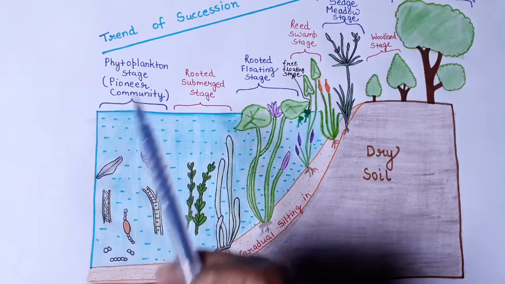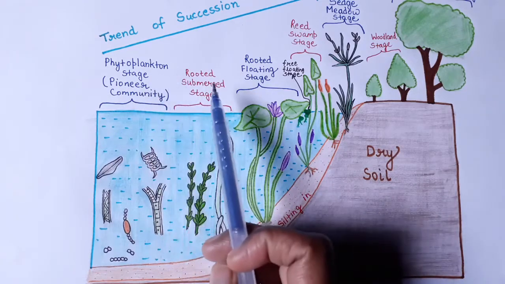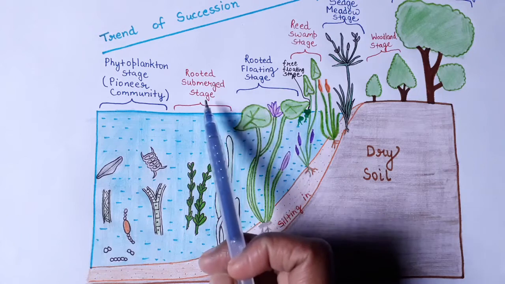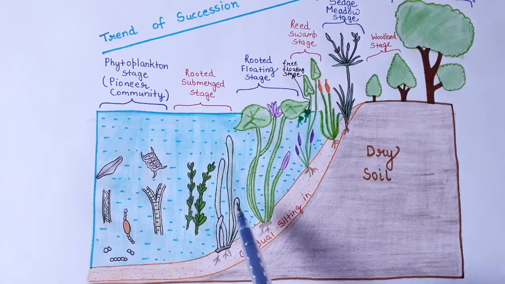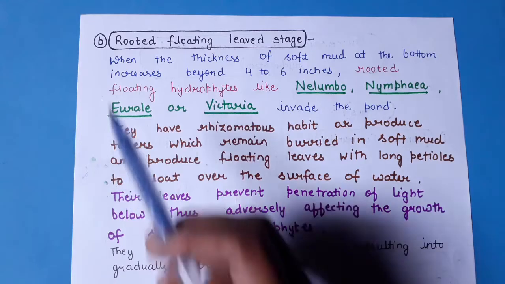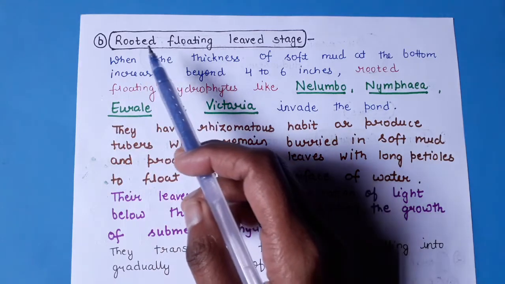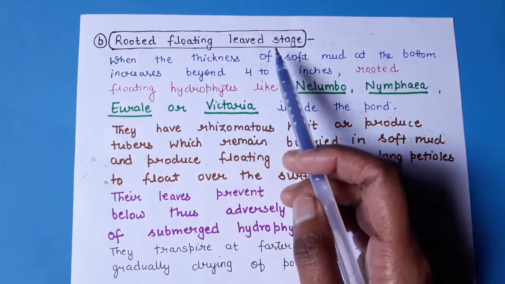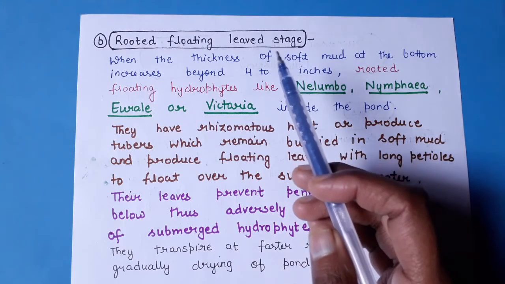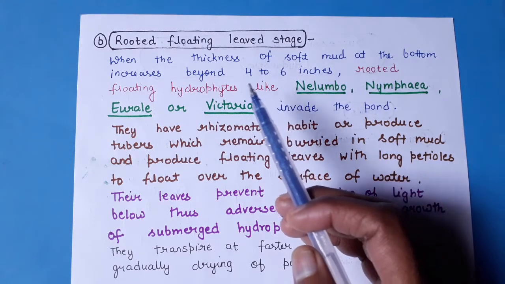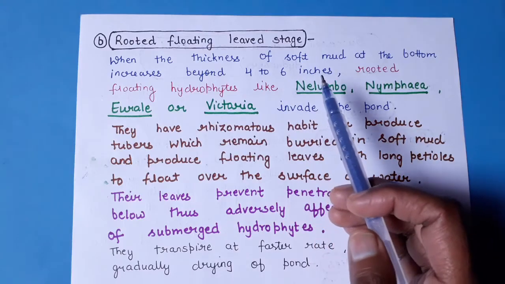So after the phytoplankton stage, the first seral stage is the rooted submerged stage, and here are Hydrilla and Vallisneria, which are rooted submerged hydrophytes. They grow at the bottom of the pond, and when they die, they will contribute to the layer of soft mud at the bottom of the pond. Coming to our second stage of the seral community, that is the rooted floating leaved stage, after the submerged hydrophytes have grown there, they have contributed 4 to 6 inches of soft mud.